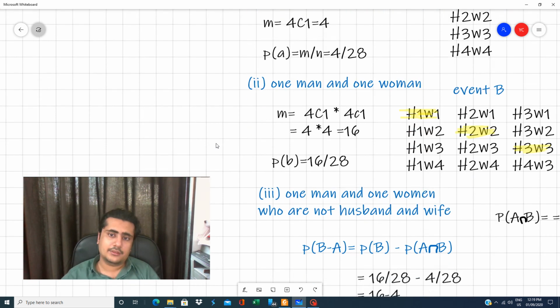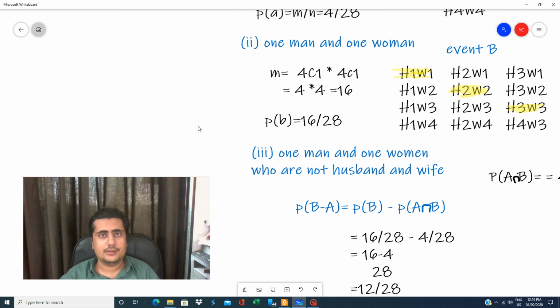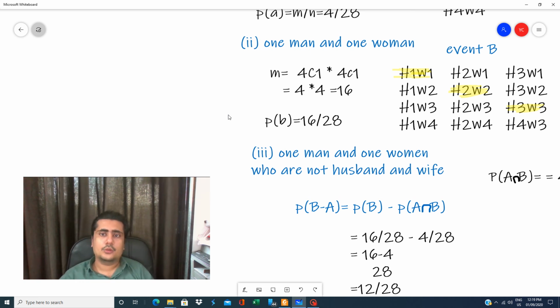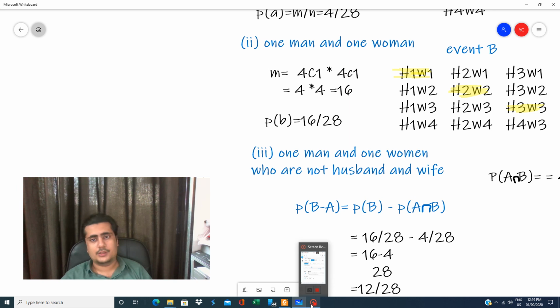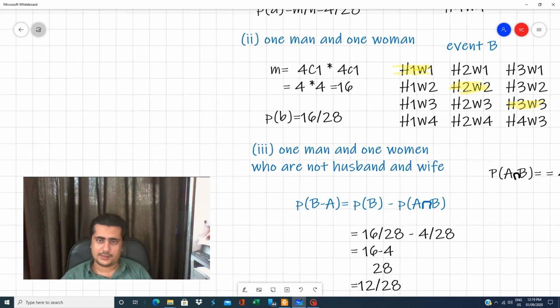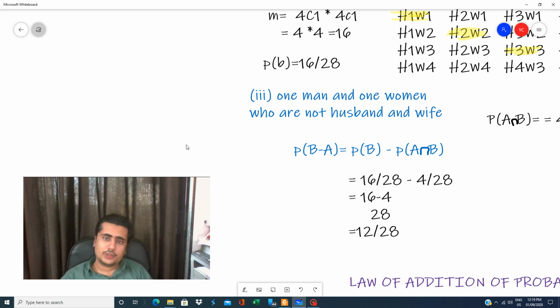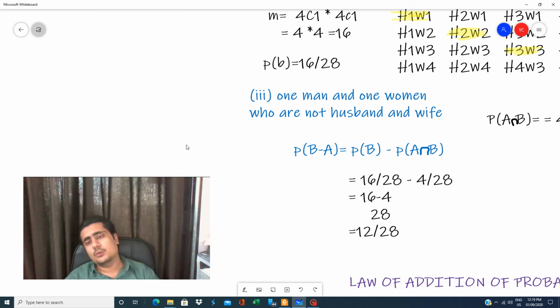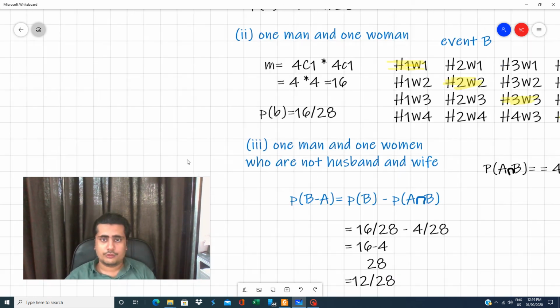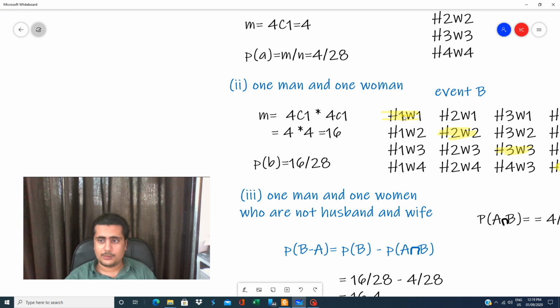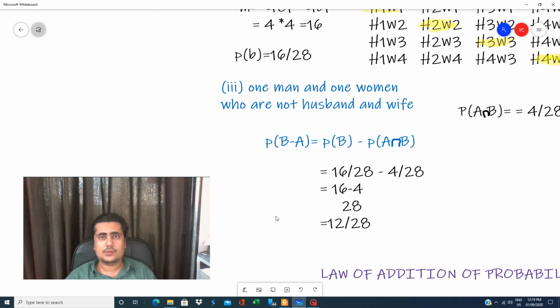Then one man and one woman. There are four men, so you select one man from four men, 4C1, and there are four women, so you select one woman from four women, 4C1. So it's 4C1 into 4C1, that is 16. The third question was to find one man and one woman who are not husband and wife. From this 16, you subtract 4, so 16 minus 4 is 12. So the answer was 12 by 28.